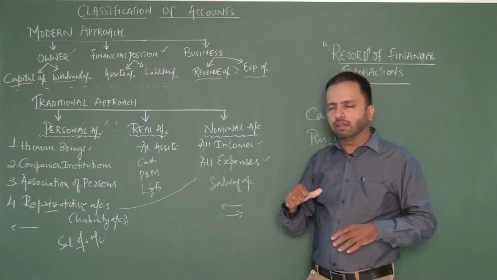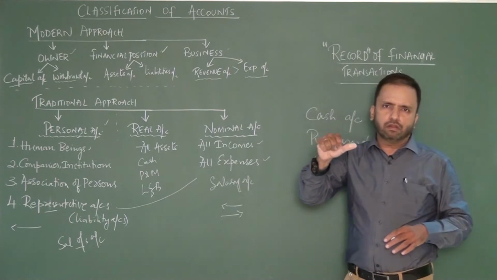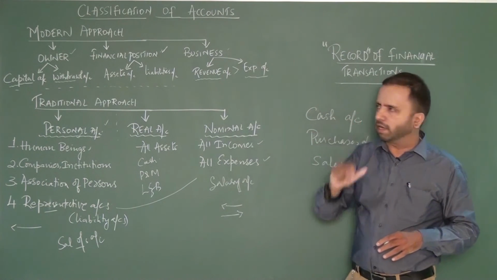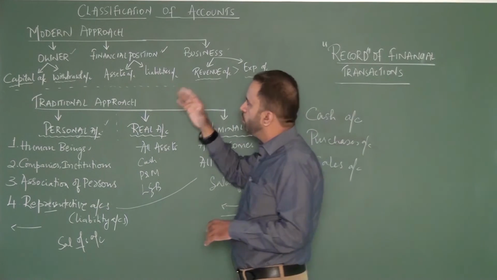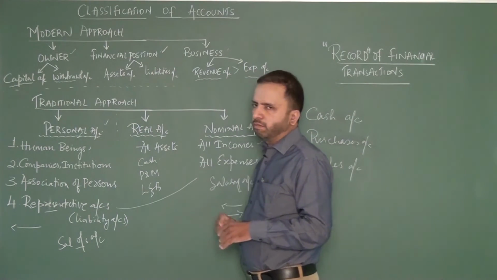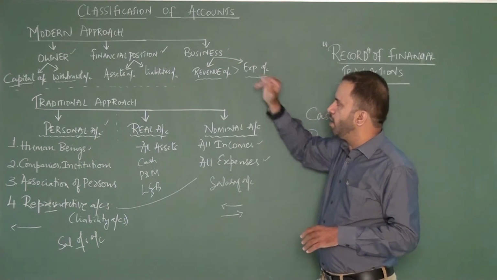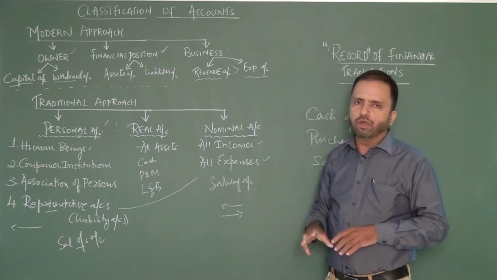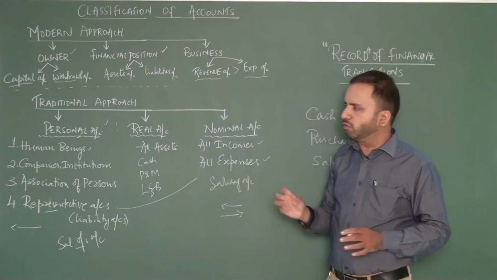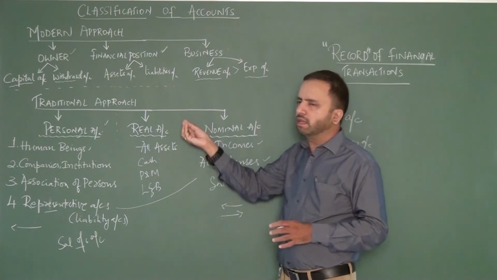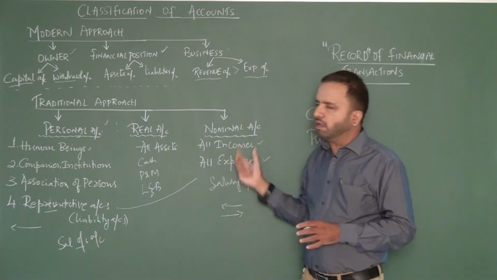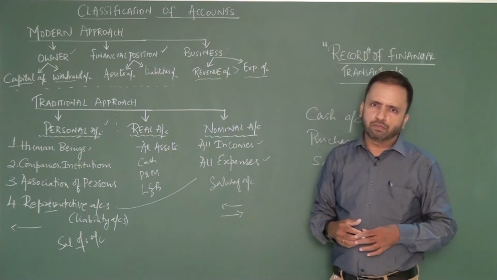Under traditional, we have three categories: personal, real and nominal. Under modern also we can say three categories: one from the owner's perspective, one from the financial position perspective, and one from the business perspective. Once we are able to decide under what category a particular account fits, then recording it under double entry becomes easy.